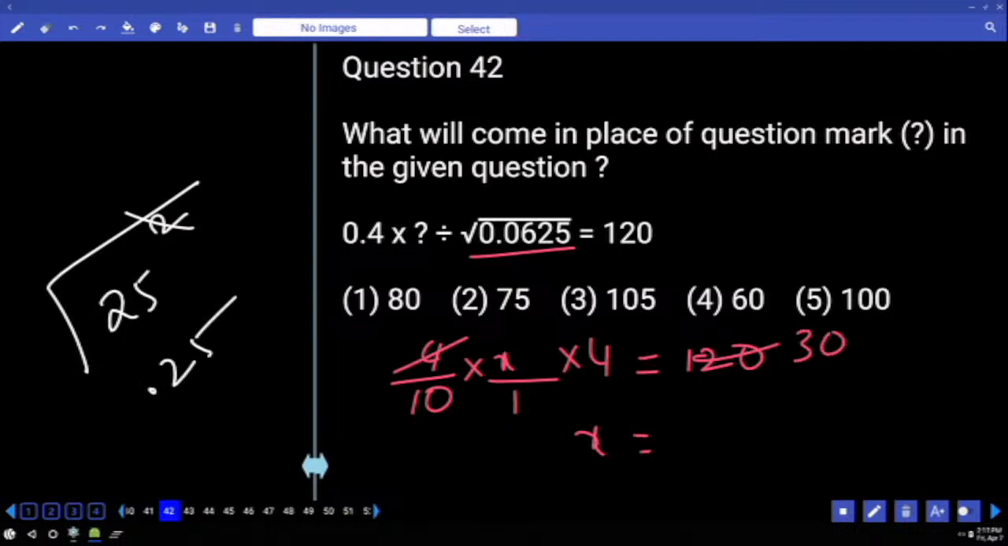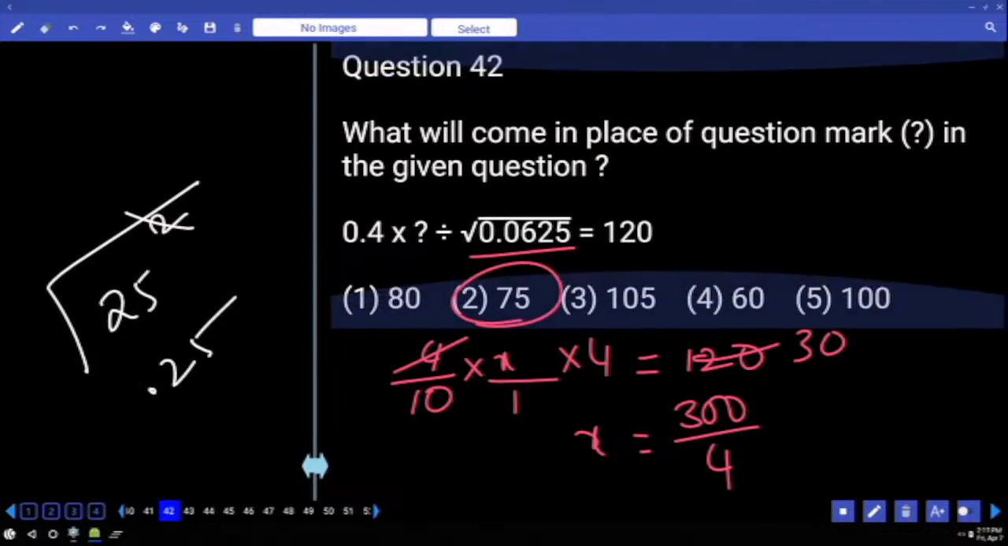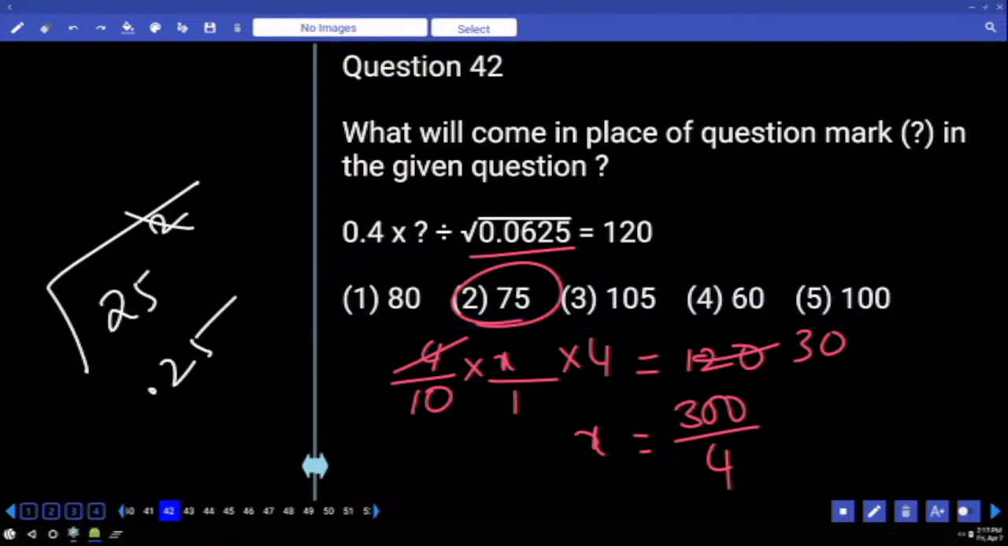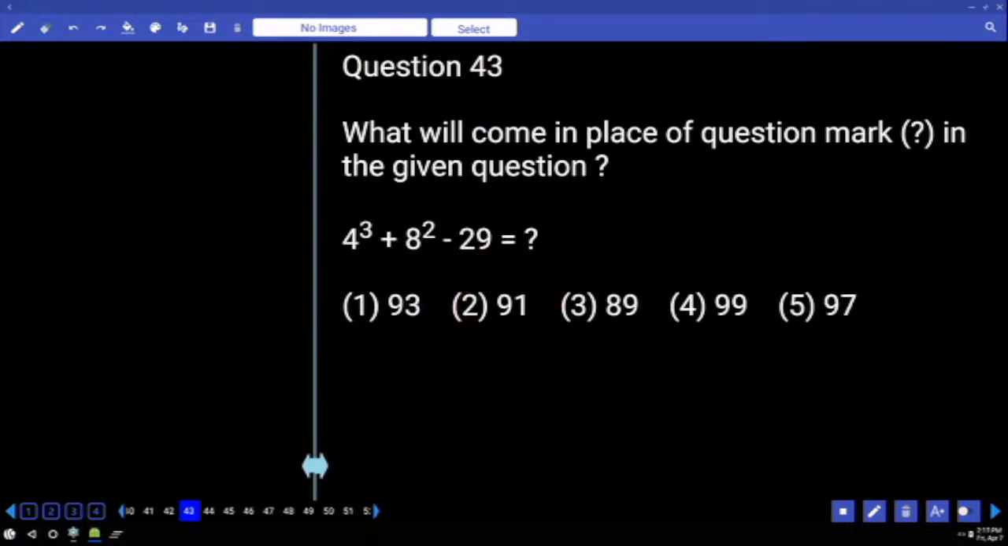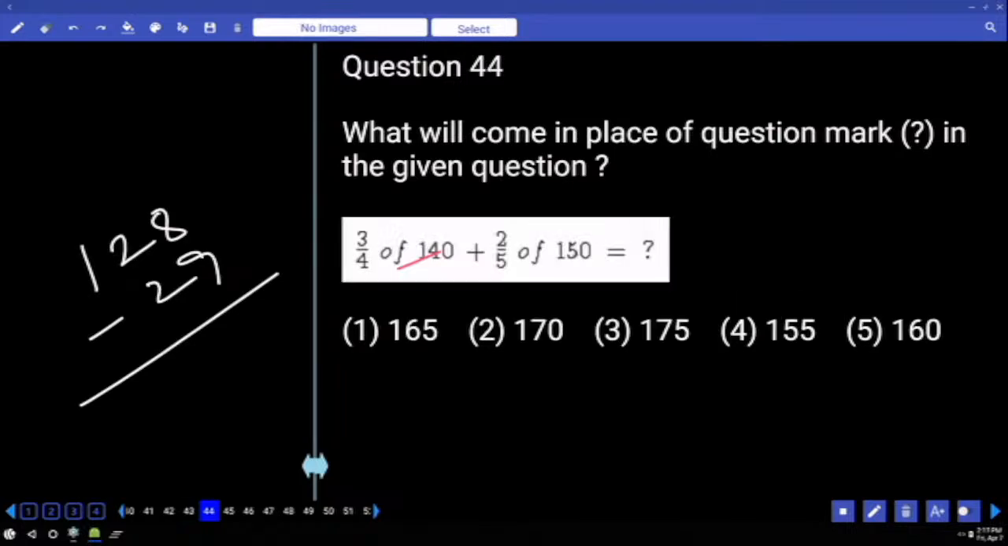Then x is equal to 4 by 10, the left hand side value goes to the other side. Becomes 300 by 4. Half and half. Half of 300, 150. Again half. 4 cube, 8 square, both together. From that you need to subtract 29. First subtract 28, then subtract 1. Answer. Next.